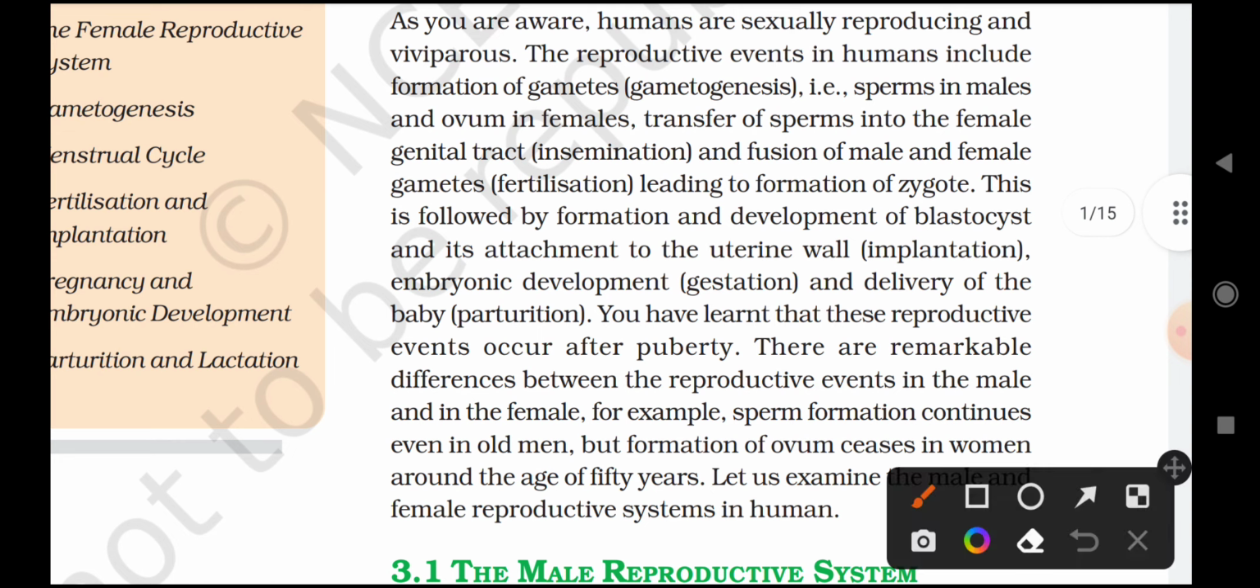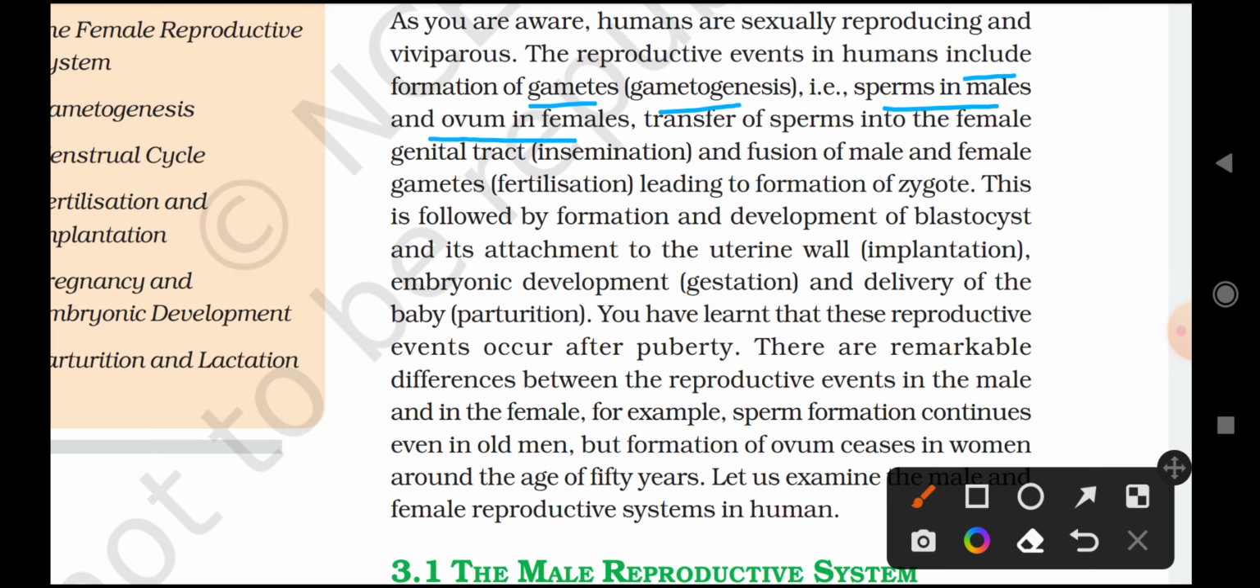ஸோ என்னென்ன ஈவெண்ட்ஸ் எல்லாம் இருக்குன்னு பார்த்தீங்க அப்படின்னா, இந்த ரீப்ரொடக்டிவ் ஈவெண்ட்ஸ் இன் ஹியூமன்ஸ் include formation of gametes, அதாவது gametogenesis, that is sperms in male and ovum in female form ஆகிறது. Then transfer of sperms into the female genital tract, insemination, and fusion of male and female gametes, fertilization leading to formation of zygote. ஓகேவா, இதுதான் இந்த ஈவெண்ட்ஸ்லாம் தான் நடக்குது.